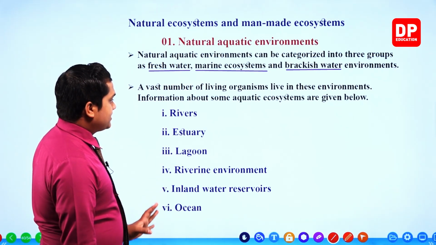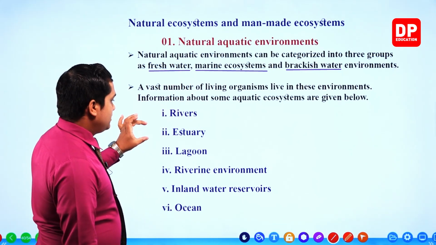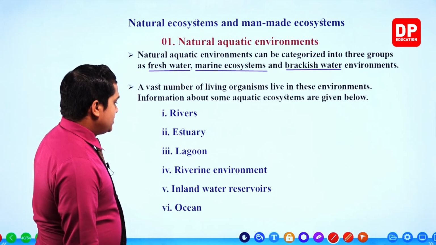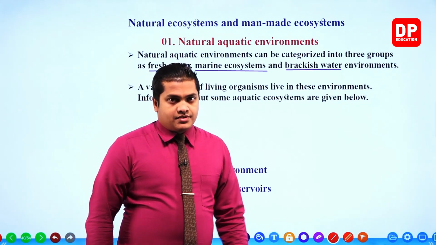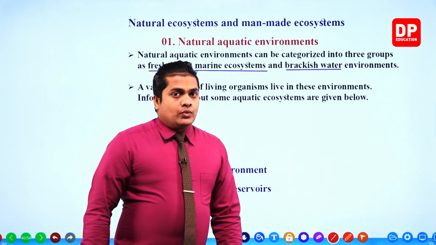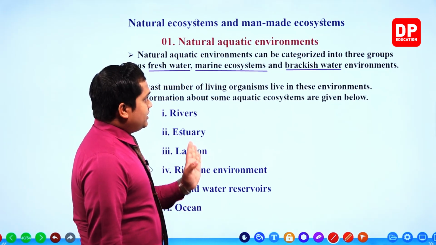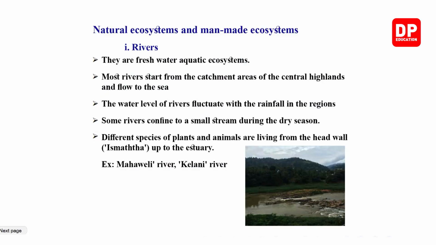These reflect rivers as freshwater sources, estuaries and oceans as marine water resources, and lagoons as brackish water resources. These are the key main areas that we are going to discuss within the lesson, my dear children. So let's move on to the first and foremost ecosystem.